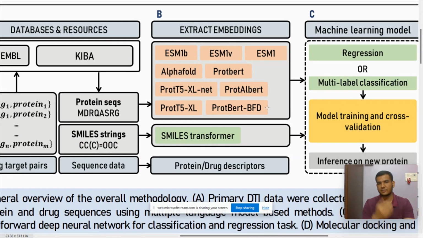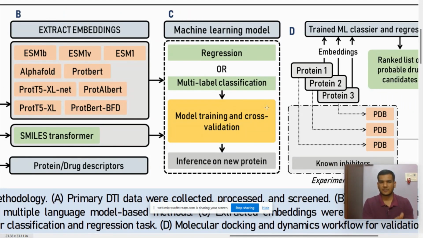Now that we have two sets of embeddings corresponding to proteins and drugs, we use this data to train a multi-class classification model using a feed-forward neural network. The job of the neural network was to predict if a given drug target pair belongs to one of the three classes. The three classes being active, inactive, and intermediate.